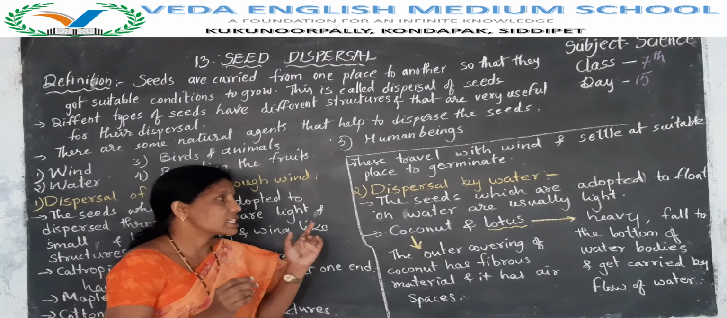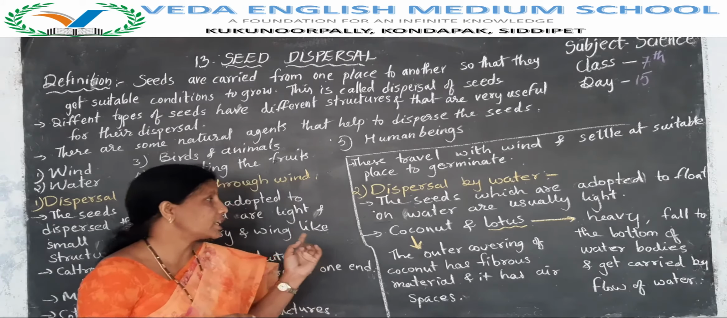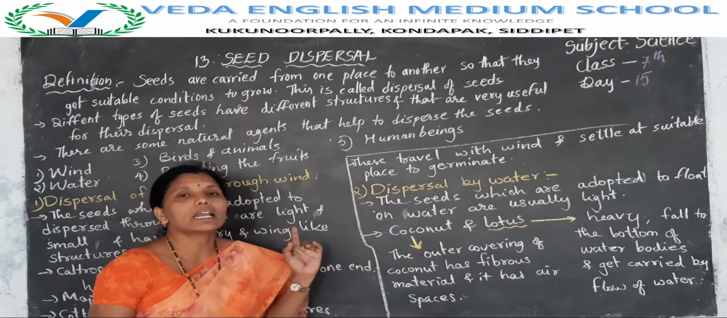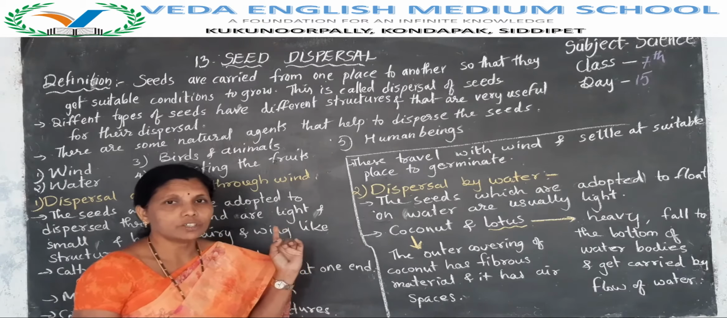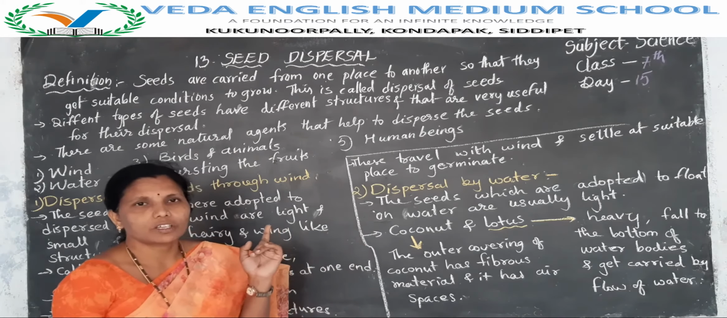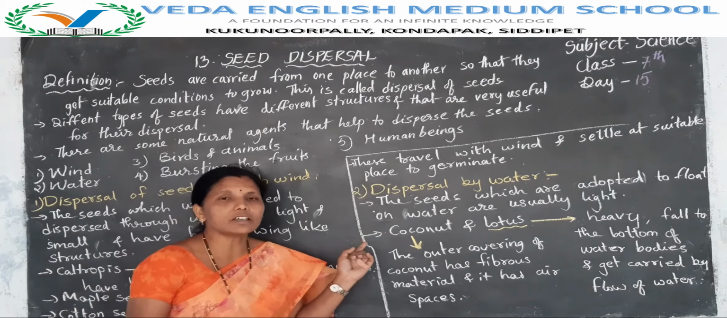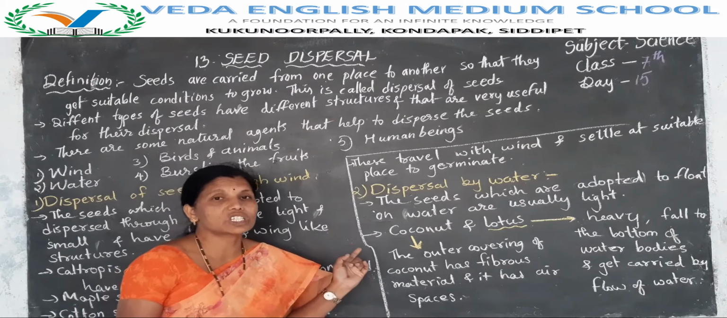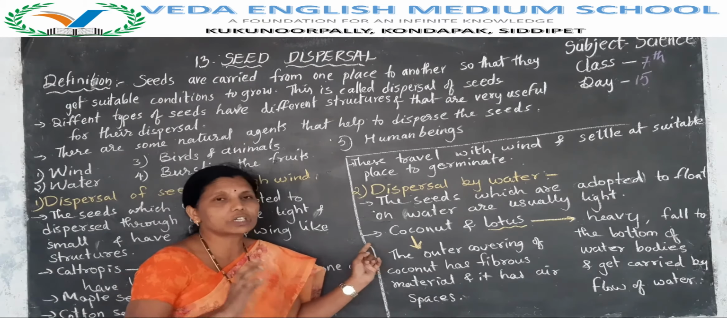Okay children, so the seeds which are adapted to float on water are usually light. Okay, examples, coconut and lotus. So coconut is actually big, but it floats on water. How does it float on water?